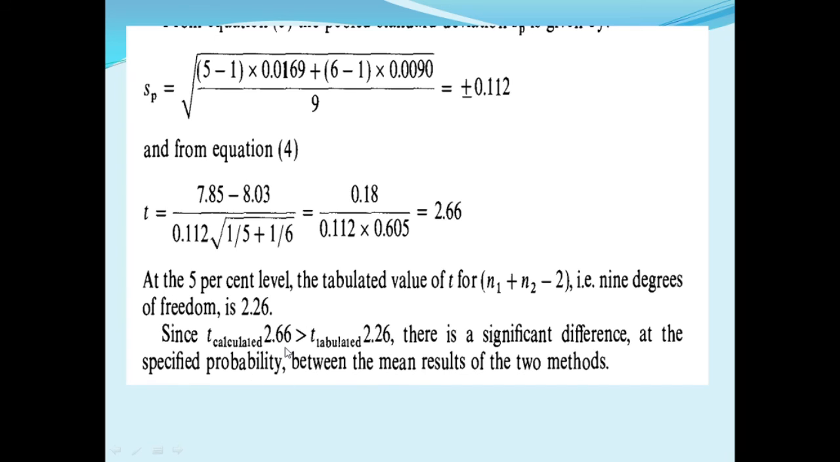Since t calculated is greater than t tabulated, there is a significant difference at the specified probability between the mean results of the two methods. When the calculated value is greater than the tabulated value, there is a significant difference at the specified probability between the mean results of the two methods.